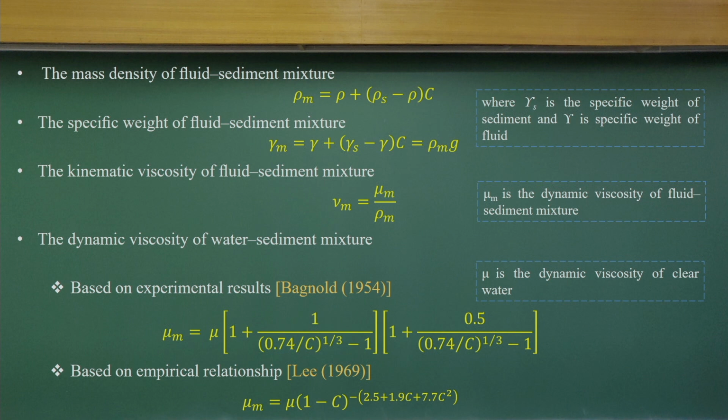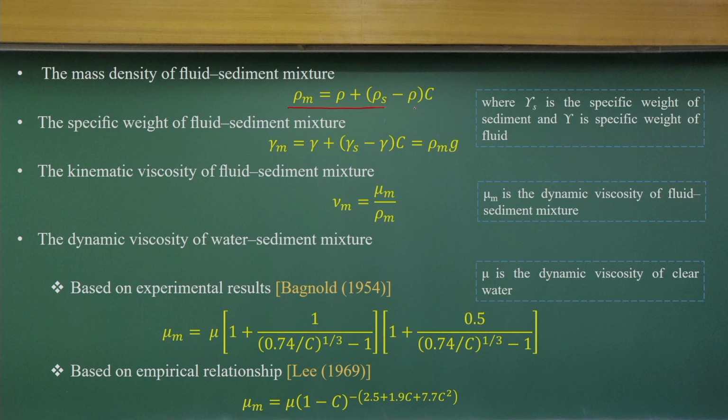Besides that, we talk about a mixture. Fluid and sediment are there, but we don't try to treat them separately, we mix them. So we can have a simple linear mixing concept, with the sigma, the sigma s, and the buoyancy force part. So we can compute the mass density, the amount of mass there will be. Similarly, we can have the specific weight, the mass density multiplied by g, which gives us the specific weight.